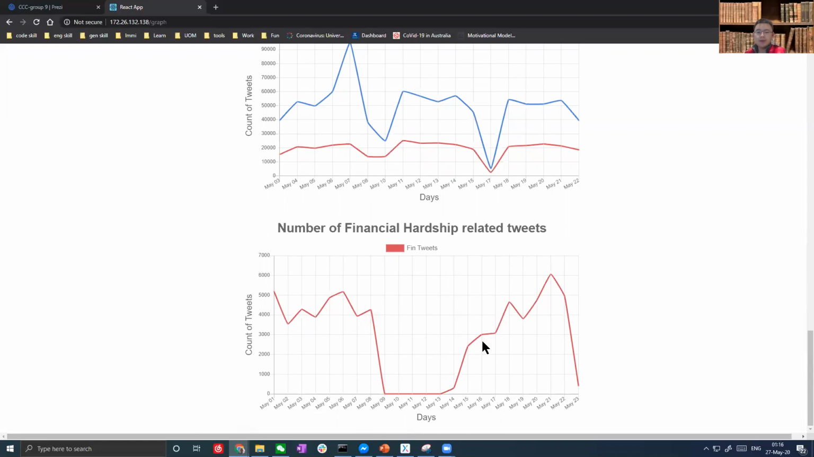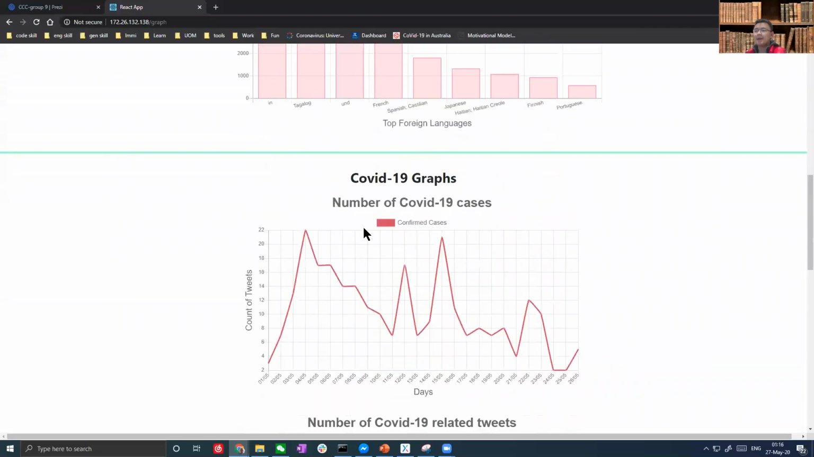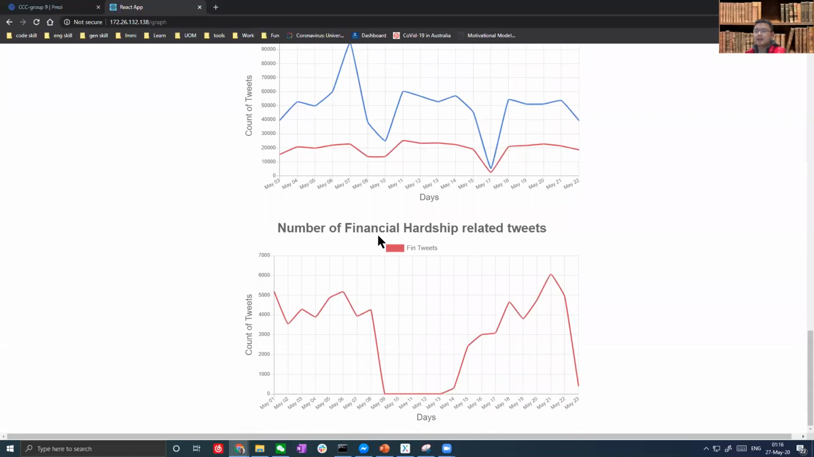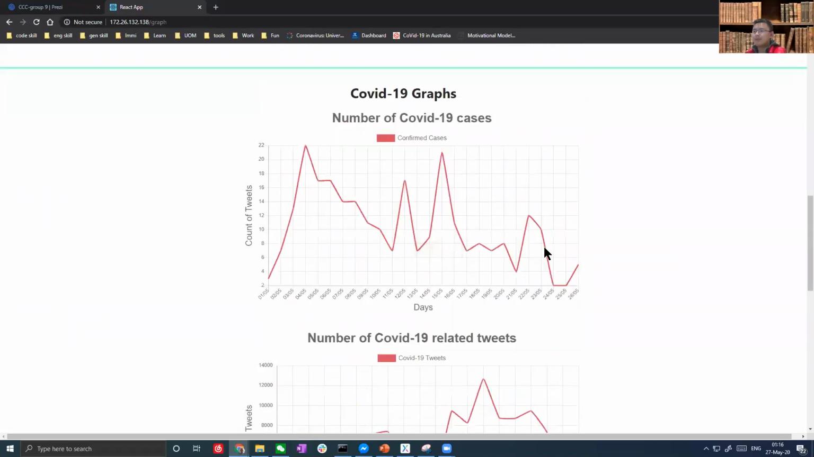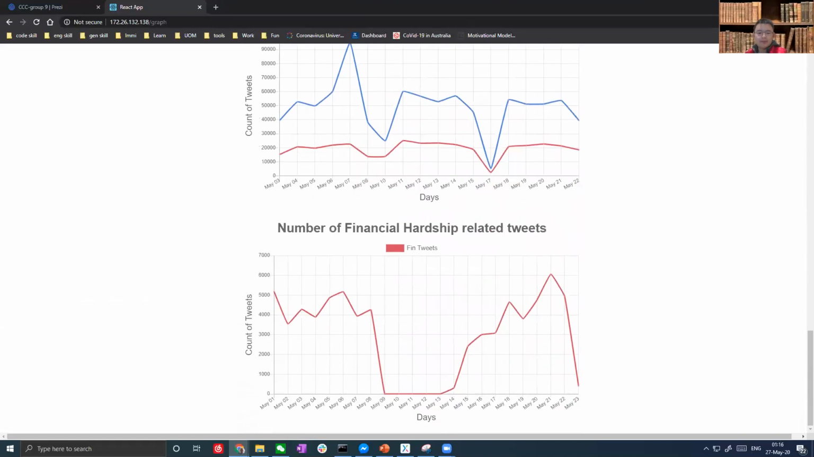What we need to do is to combine these different charts to do an analysis. For example, if we combine the first chart of the number of coronavirus 19 cases with the last chart of financial hardship related tweets, looking at their trends, we can conclude that there is a positive relation between the number of coronavirus related tweets and the number of financial hardship tweets.